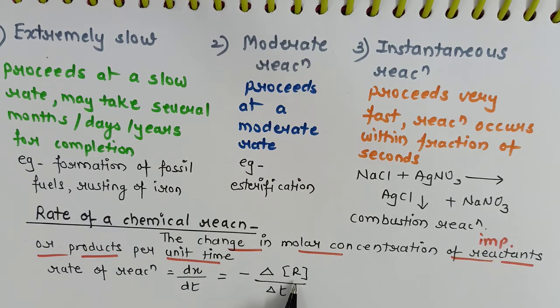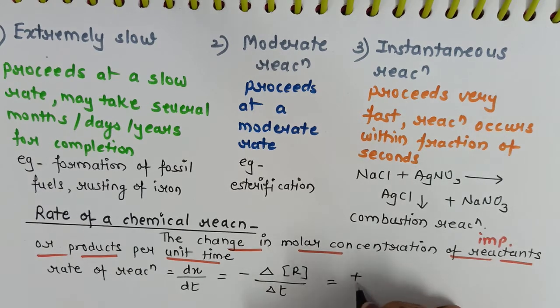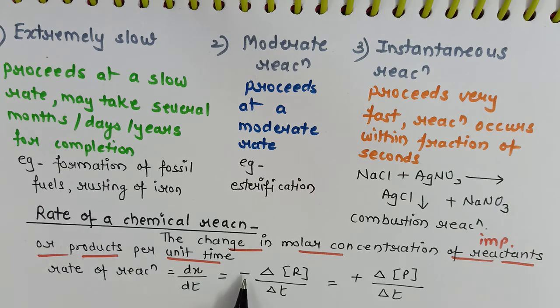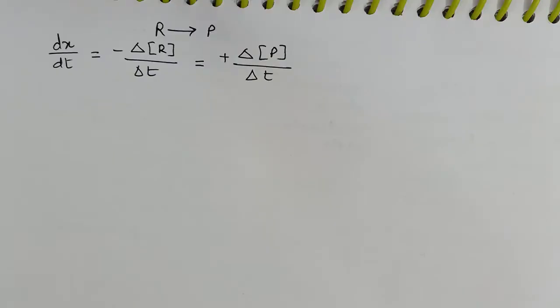Now here R represents the reaction, and the negative sign indicates that the reactant's concentration is decreasing. That is equal to plus del P upon del T, that is, the change in the molar concentration upon the given time. Since the reactant's concentration decreases, we indicate it with a minus sign, and since the product's concentration increases, we indicate it with a plus sign.